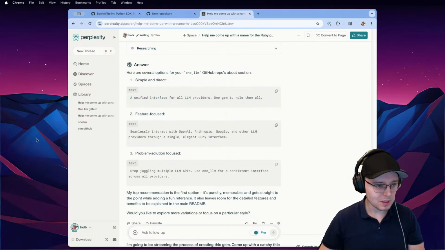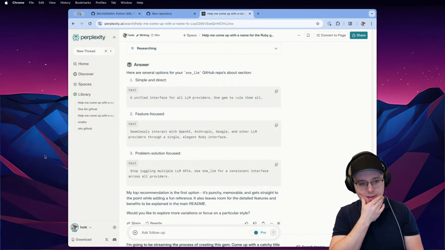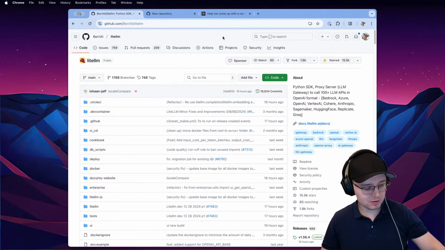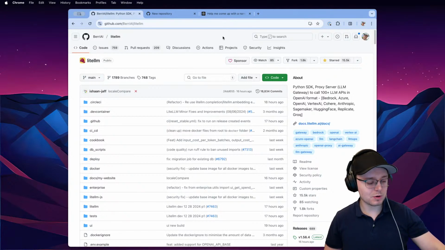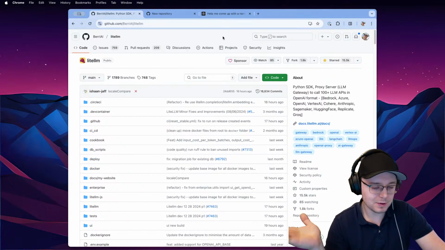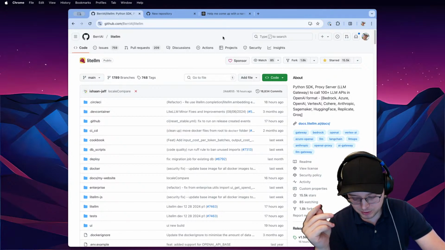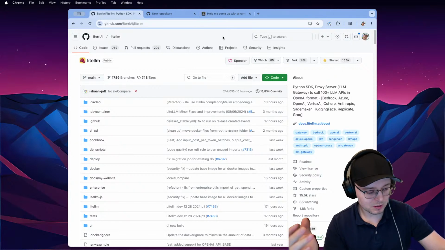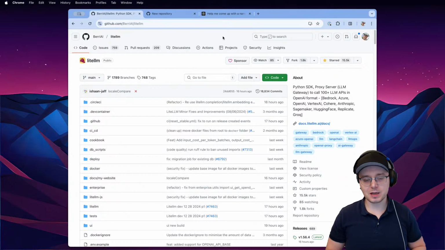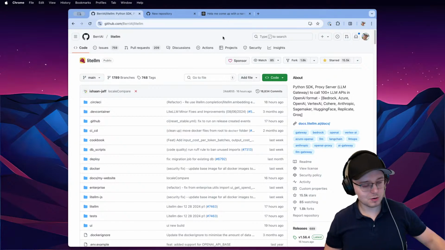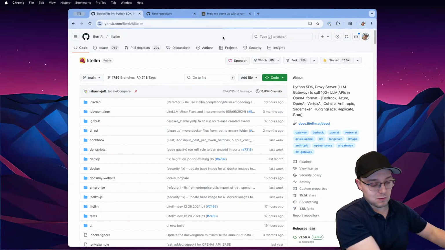Okay, let's go. So today is going to be interesting. The problem that I'm trying to solve here is in Ruby on Rails. Rails is an amazing framework, and I like it. We work with LLMs a lot at my job and in my hobby projects. But there's this problem where I'm trying to evaluate LLMs and choose the best one, and this is where Ruby lacks the toolkit. I'm specifically looking for something where I can quickly swap LLMs, with the same prompt, the same inputs, and just call a different LLM.